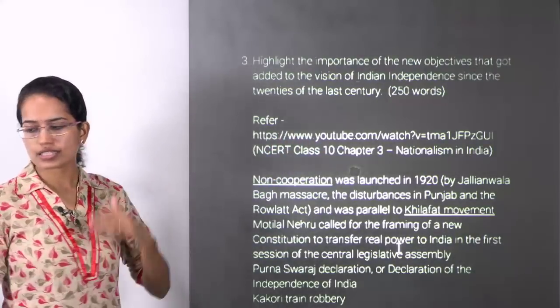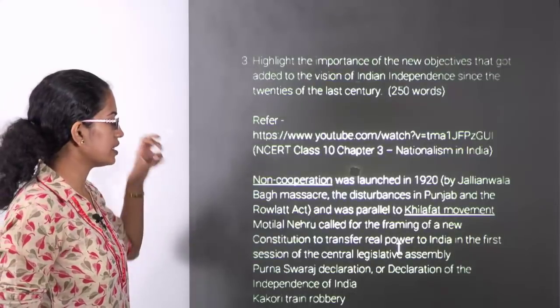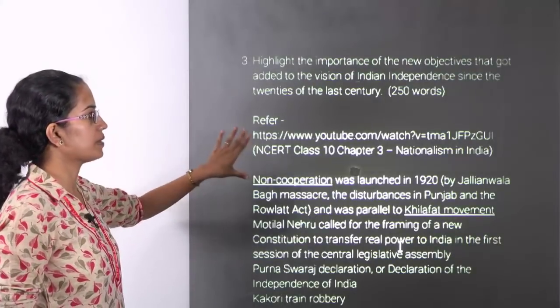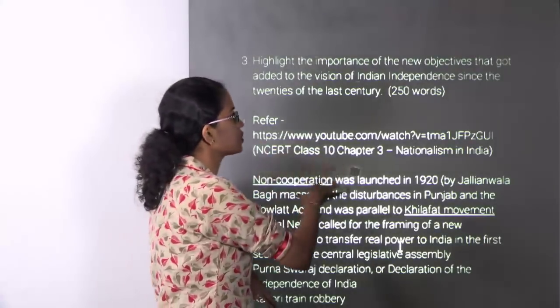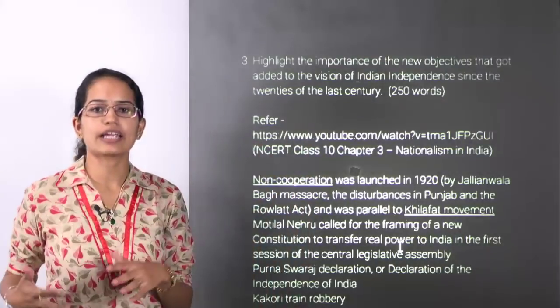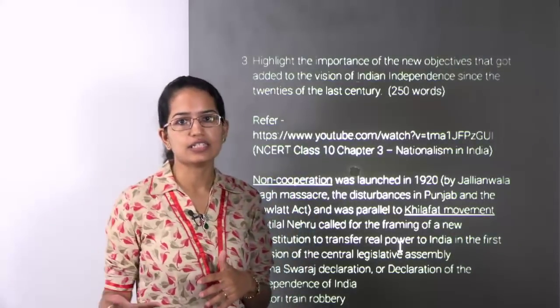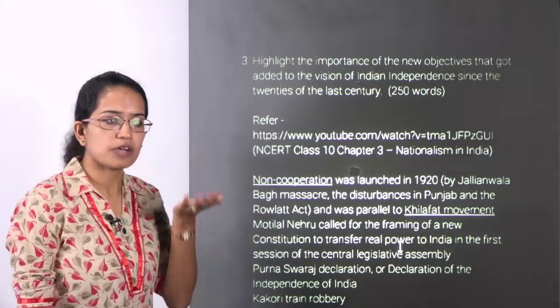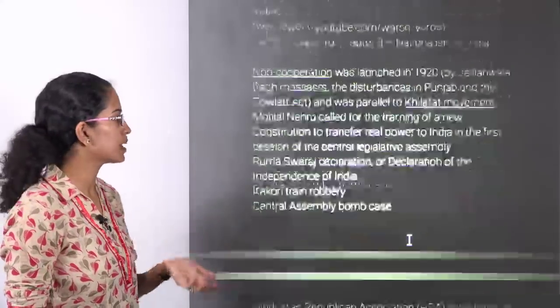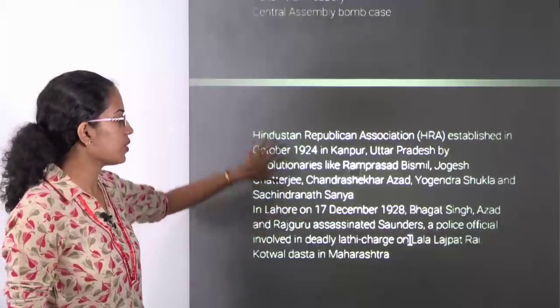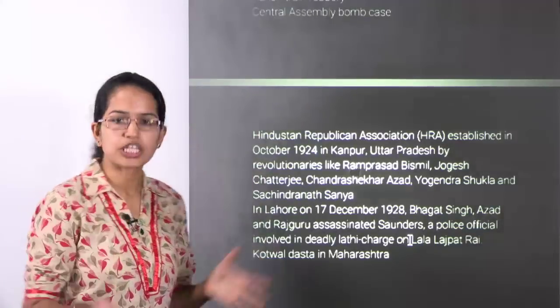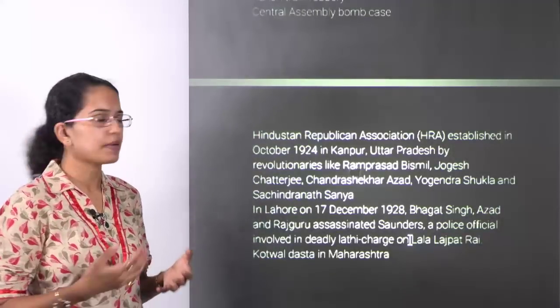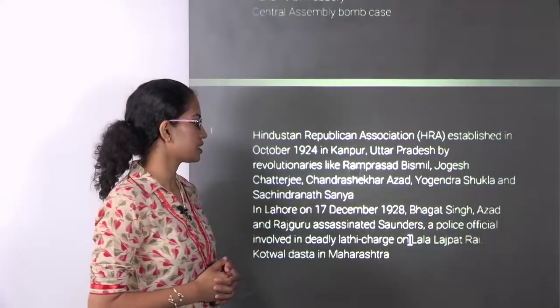So all these are the flow or the contents that you have to put up in this answer, because these were the things that brought in rapid nationalism or gave a bigger pace to the nationalist movement during that time. Similarly, you had the various associations that were formed. A good example was the Hindustan Republican Association that was formed.